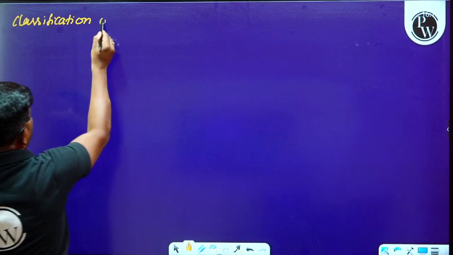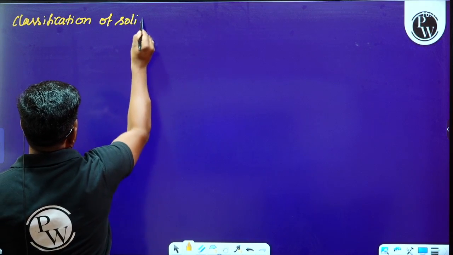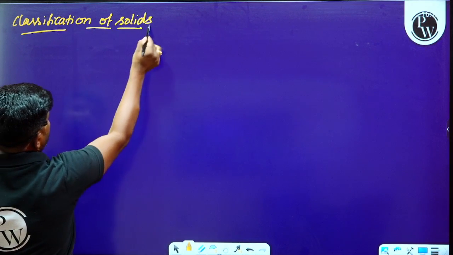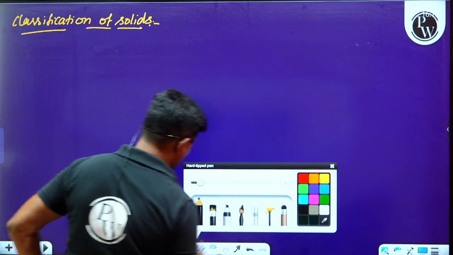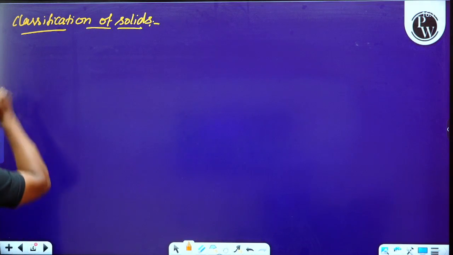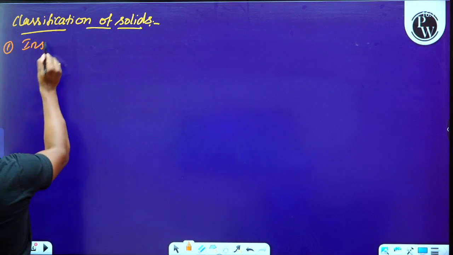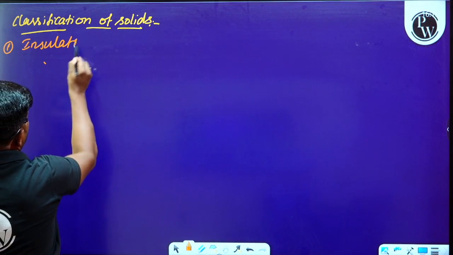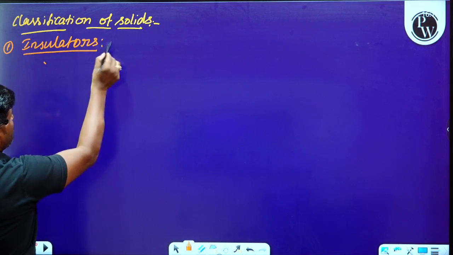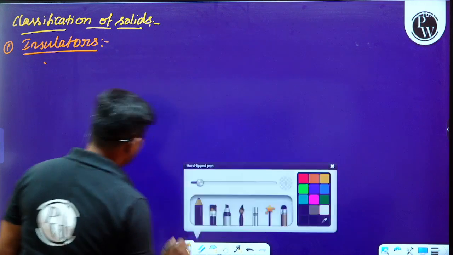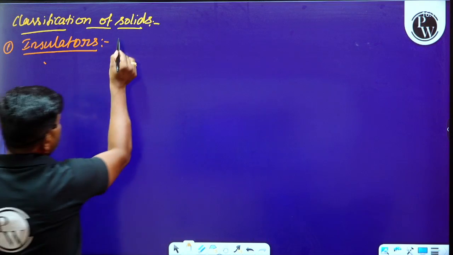That is the classification of solids. So let us think about how we can analyze this point, classification of solids. First one we have to think about is insulators. What are insulators? I will show through a diagram. Please observe this.